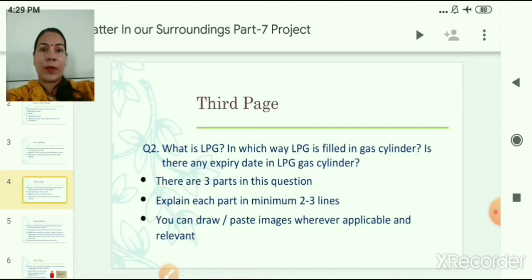Accordingly you have to give answer here, as 3 parts of the questions are there. There should be at least 2-3 lines in each answer of this question. Means explain each part of this question in 2-3 lines. You can also draw, paste images, whatever is applicable and relevant to this question, you can utilize all that.